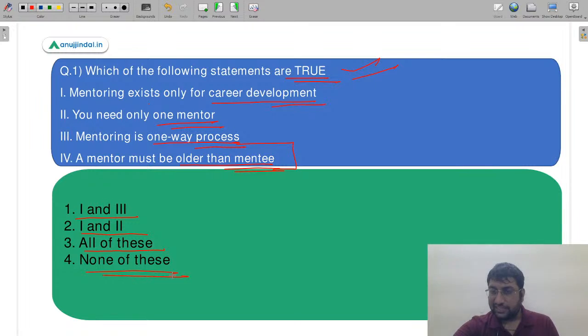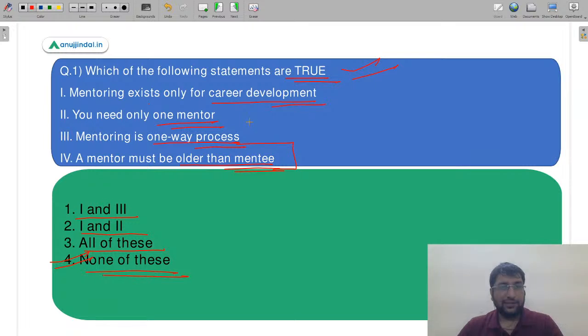Okay, so Monisha is saying A, Fist is saying fourth. A lot of answers coming for D. Aruna also, Akansha, Anushka, Pinky also, a lot of answers coming for D, and D is absolutely correct. So none of these statements are true. सिर्फ mentoring career development के लिए नहीं, बाकी चीज़ों के लिए भी ज़रूरत होती है. ये भी कोई ज़रूरी नहीं है that you have one mentor.